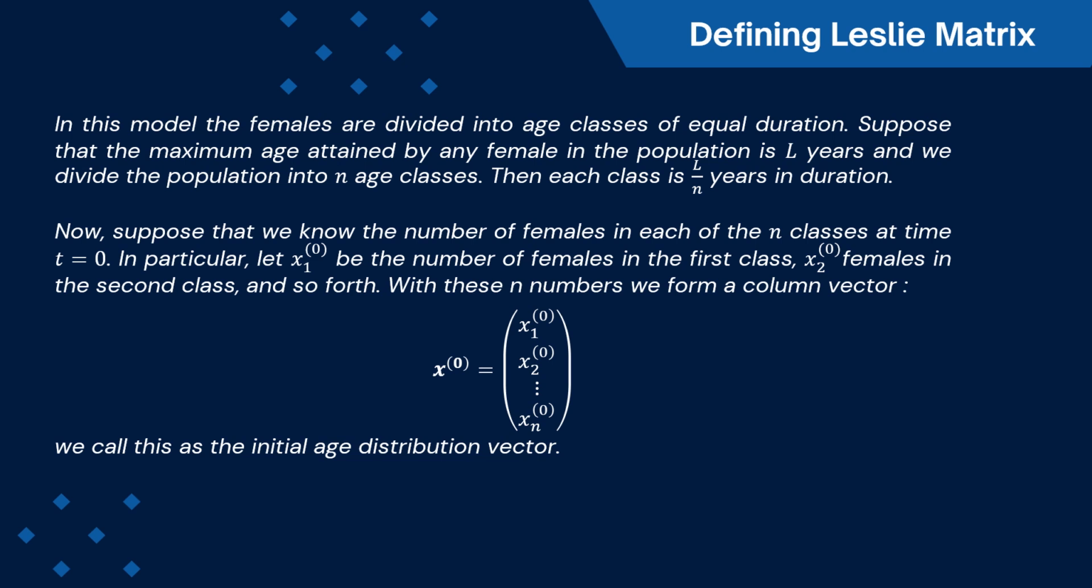Now suppose that we know the number of females in each of the n classes at time t equals 0. In particular, let x1(0) be the number of females in the first class, x2(0) the females in the second class, and so forth. With these n numbers, we form a column vector. The column matrix X0 is x1(0), x2(0), until xn(0). And we call this the initial age distribution vector.